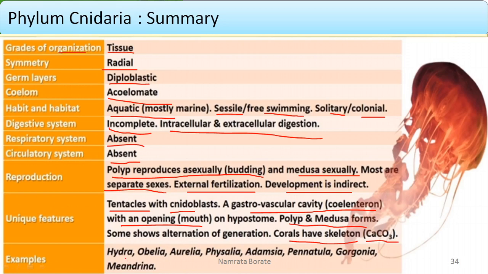Its examples are Hydra, Obelia, Aurelia, Physalia, Adamsia, Pennatula, Gorgonia, and the last one is Meandrina. So all these are examples of the phylum Cnidaria. Hope you understood it.